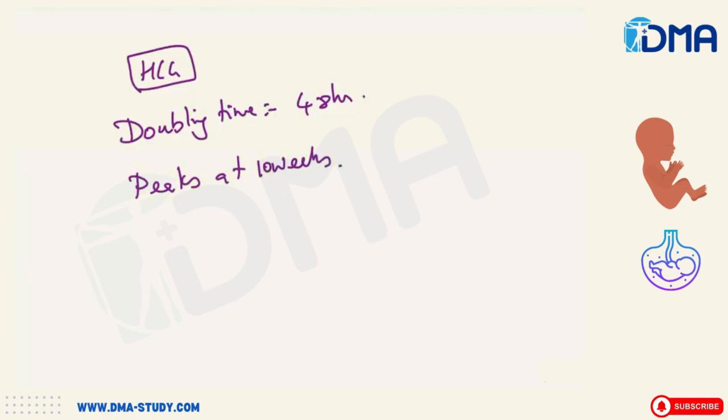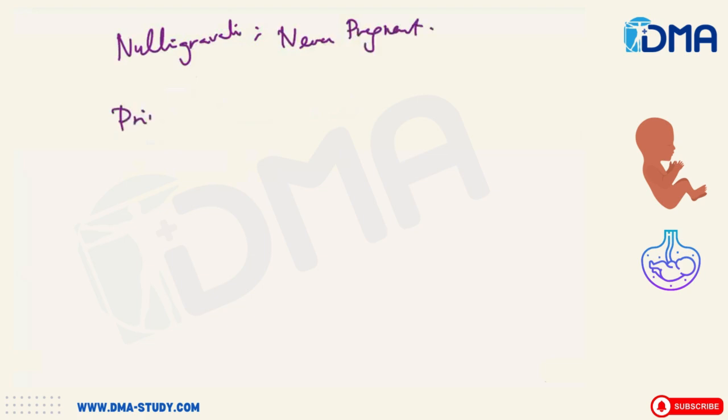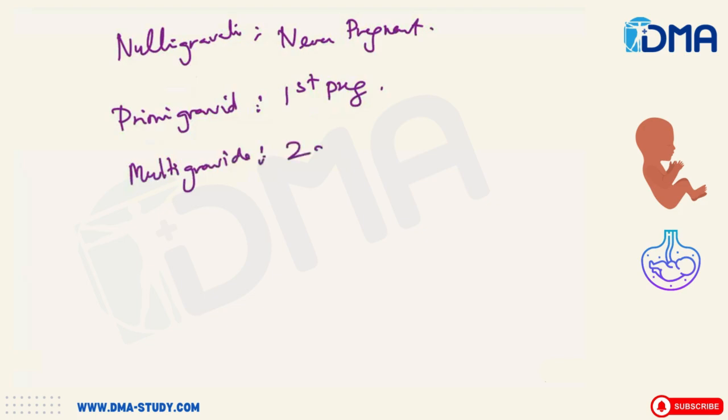Then you have a few important things that you have to know. That is, who is a nulligravida? Nulligravida is a female who has never become pregnant. Primigravida is the one with first pregnancy. Then multigravida is the one with 2 or more pregnancies.